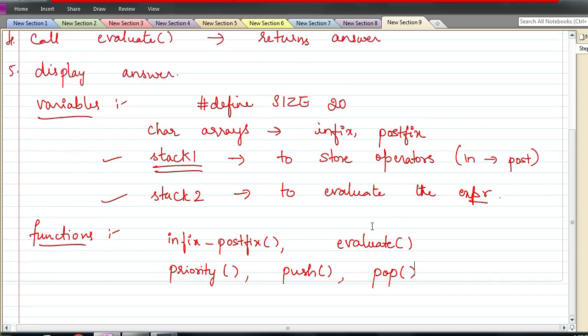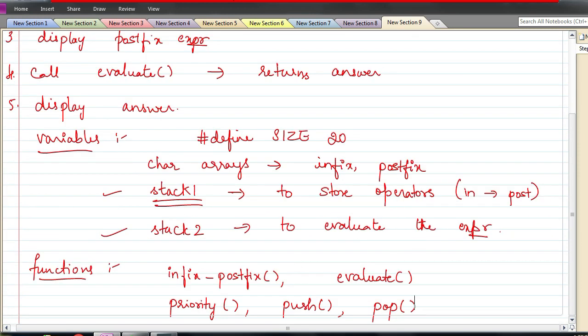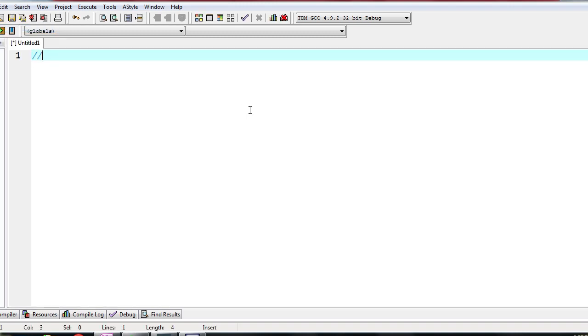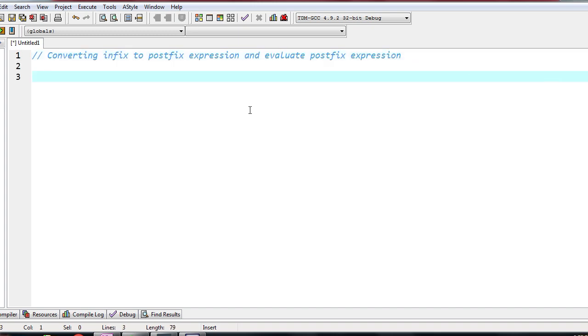Now this is the overall procedure, the rough outline I have given. Now we will start writing code for this. Okay. So I will start a new file. This is converting infix to postfix expression and evaluation. First I will write infix to postfix expression, and then evaluate the postfix expression. So this is a combined program which converts an infix to a postfix expression and then evaluates that also.